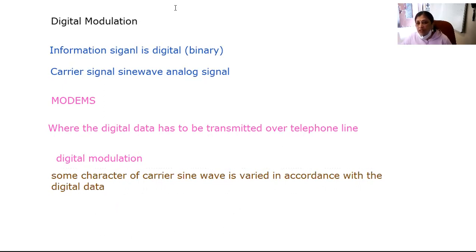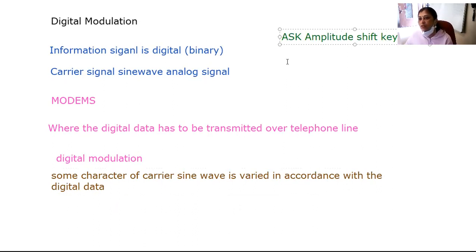Accordingly, we have different types of digital modulation which are used for modems. The first type is ASK, which means amplitude shift keying.